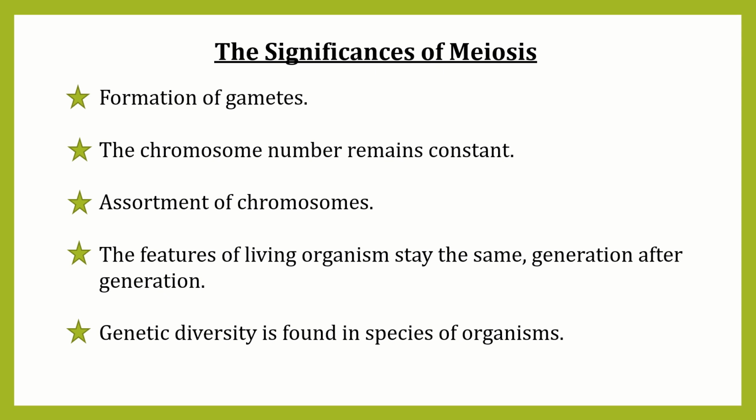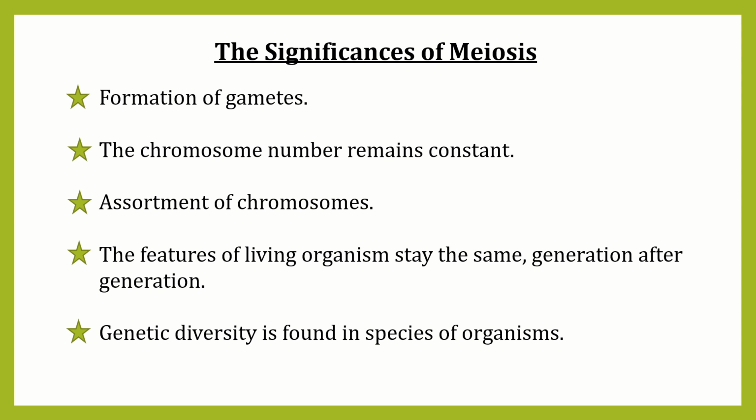Suppose the number of chromosomes in a somatic cell and reproductive cell of an organism is 4. In the zygote, the number of chromosomes would be 8. So, the new organism will have body cells with 8 chromosomes, that is twice that of the mother organism.